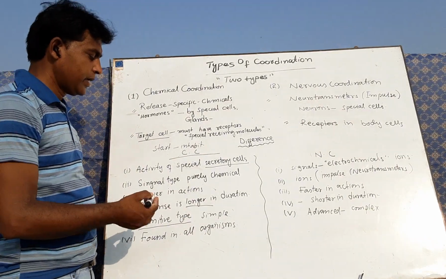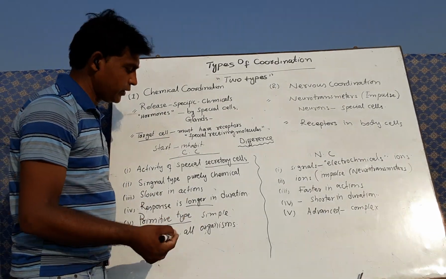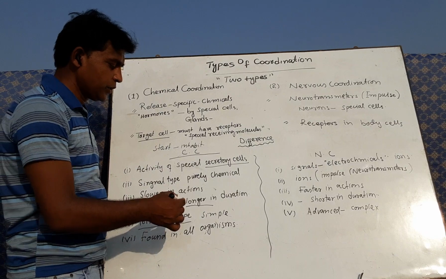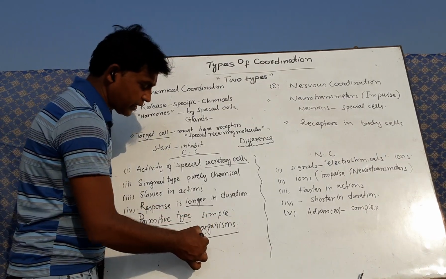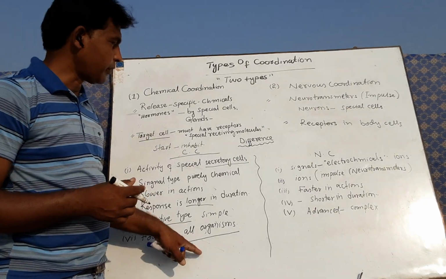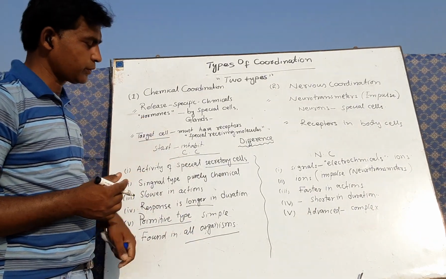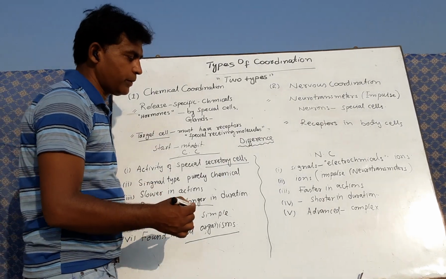We can say that in human beings it is also present, and from unicellular like bacteria to human beings, all types of organisms possess certain types of chemicals, certain types of molecules which are said to be hormones, and they are produced for a special type of performance.